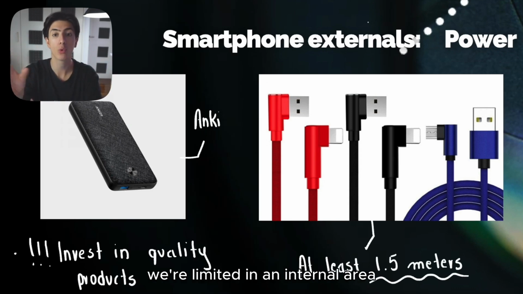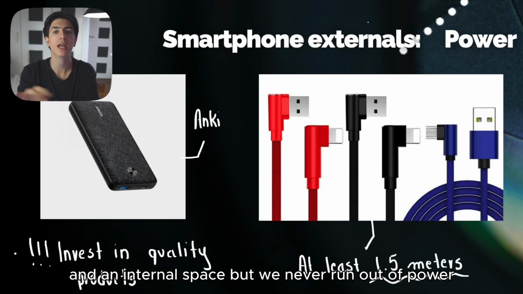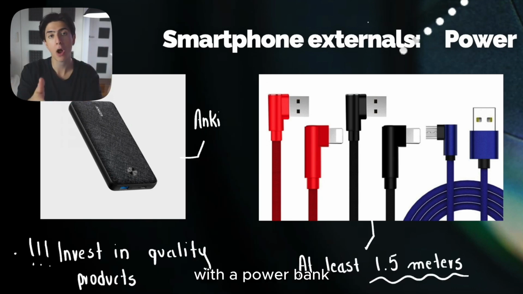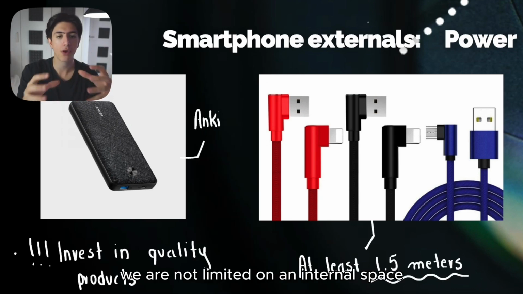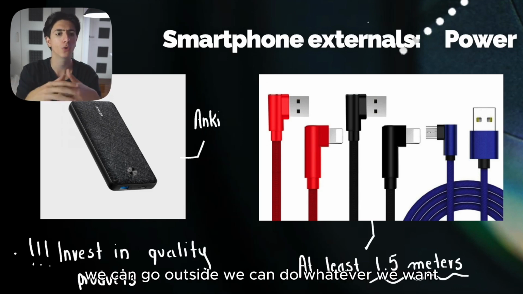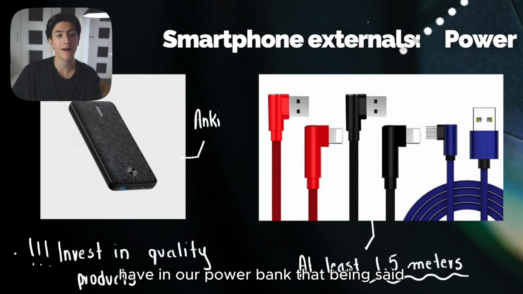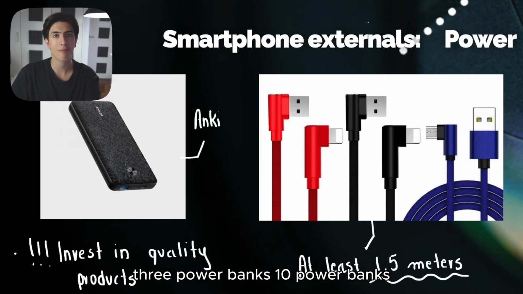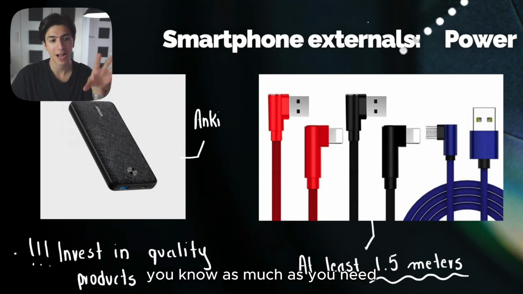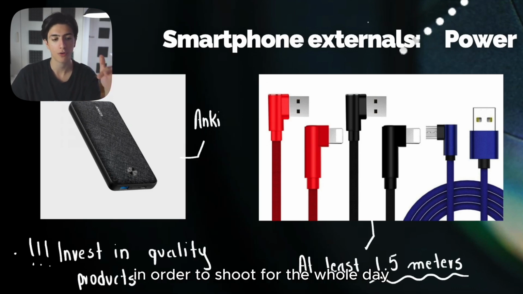Obviously, with the cable, we're limited in an internal area, in an internal space, but we never run out of power. With a power bank, we are not limited on an internal space. We can go outside, we can do whatever we want, but obviously we are limited by how much power we have in our power bank. That being said, you can buy 2 power banks, 3 power banks, 10 power banks, as much as you need in order to shoot for the whole day.